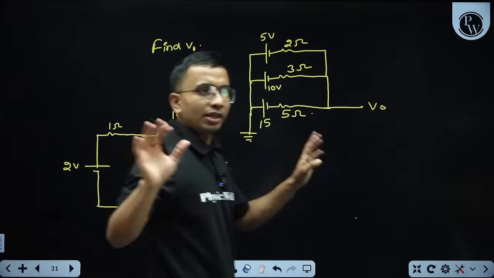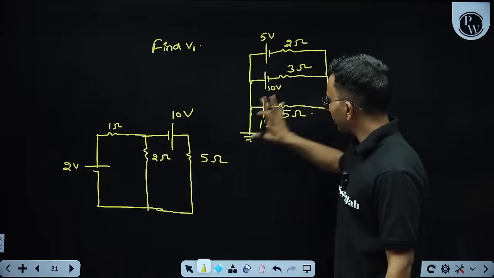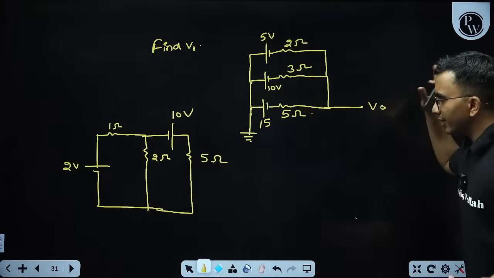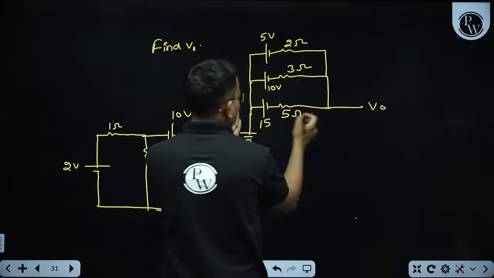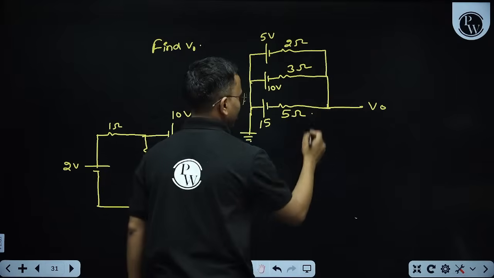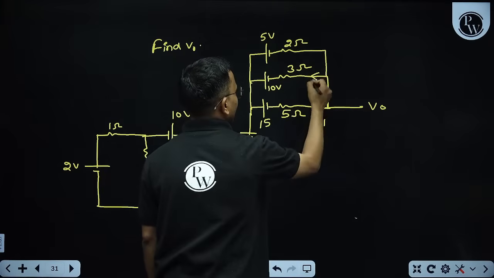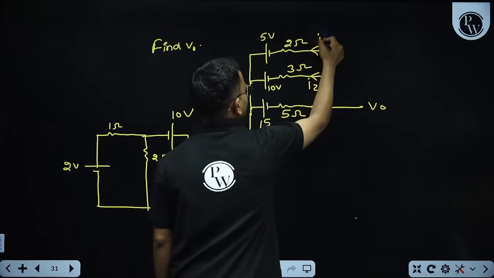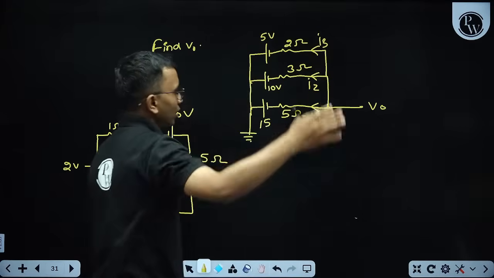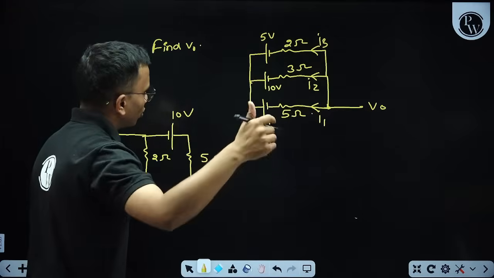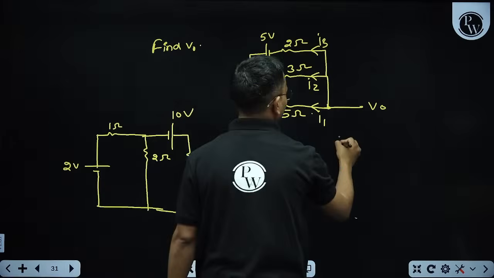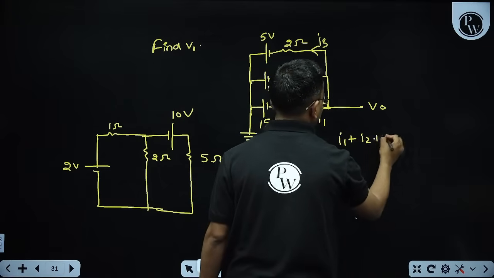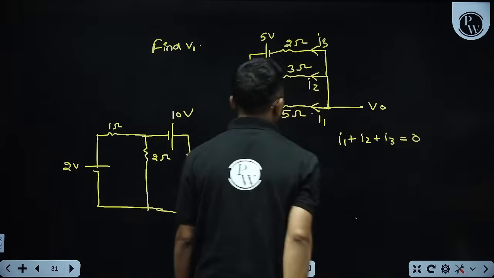Now I am telling you. So let us talk about this thing. This thing is straightforward only. I grounded it. Okay, here potential is V node. Here I will say this I1, this I2 current, this is I3 current. So at this node, total incoming current is 0. Total outgoing current has to be 0. So I1 plus I2 plus I3 is equal to 0. This was asked by JEE Mains actually.